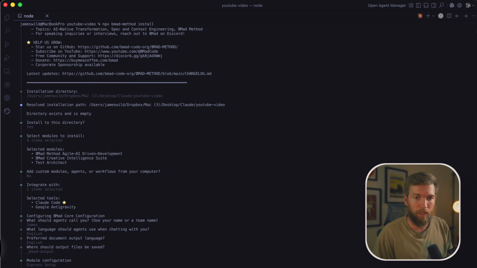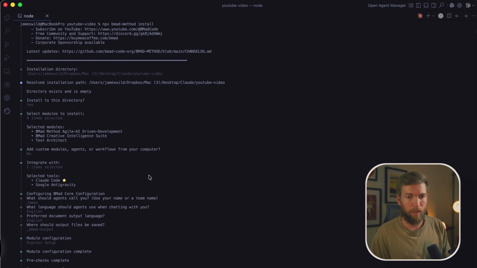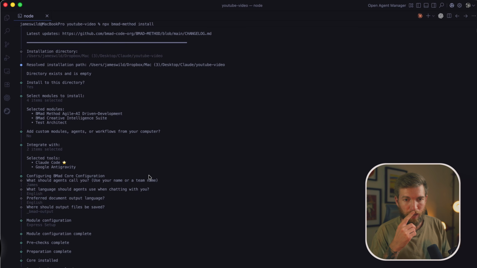I'm still going to do the Express setup, let it do its thing again, configuring the BMAD Creative Innovation Suite, installing BMAD Core, which is cool. And I want to show you where we get to in a minute. Now, using this means we'll have like an agile development team with different agents. So we'll have a developer, an analyst, I think a scrum master, an architect, and also a tester as well. There's also a UX UI designer. So there's different agents you can use.